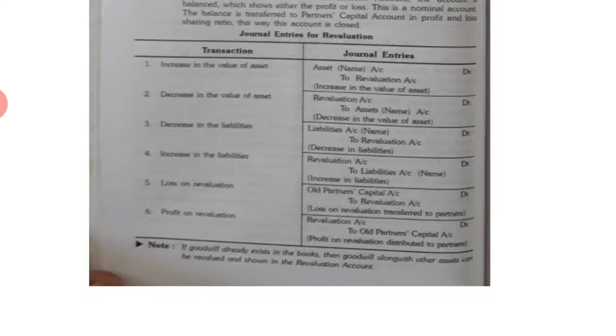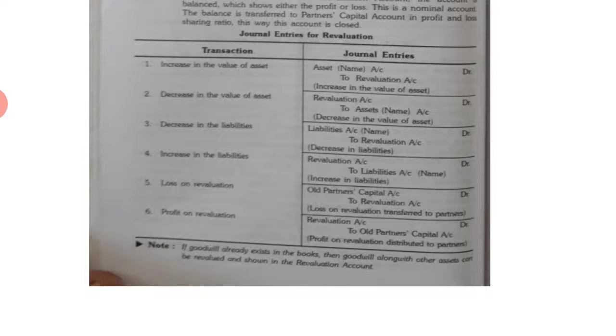In these 3 conditions, means condition number 1, 3rd and 5th, revaluation account is credited, and alternatively in 2nd, 4th and 6th, when there is a decrease in value of assets, increase in liabilities and profit on revaluation, in these conditions revaluation account is debited and other account is credited accordingly.